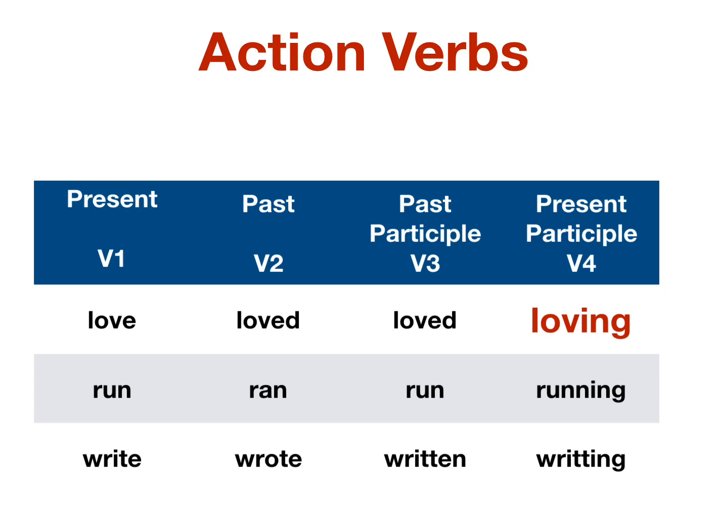Action verbs. We know there are 4 forms of verbs: present, past, past participle, and present participle, also called V1, V2, V3, and V4. Now let's look at some examples. Love, loved, loved, loving. Run, ran, run, running. Write, wrote, written, writing. Now let's start learning present continuous tense, past continuous tense, and future continuous tense using the action verb love.